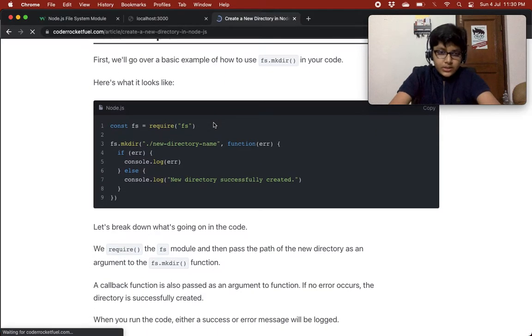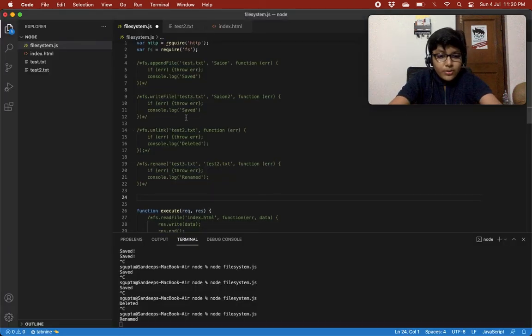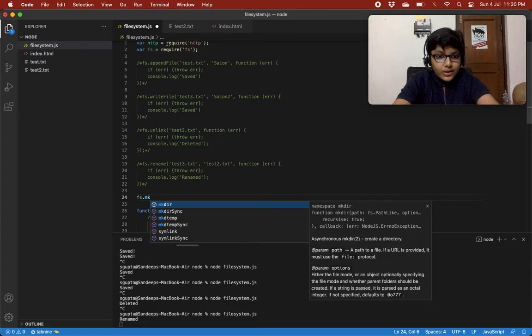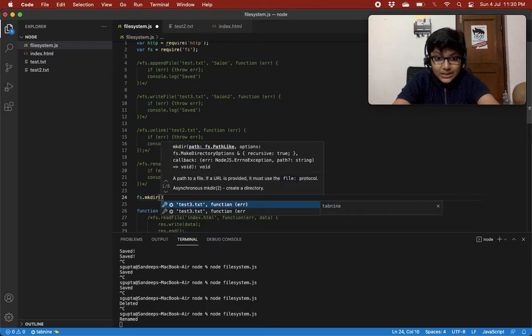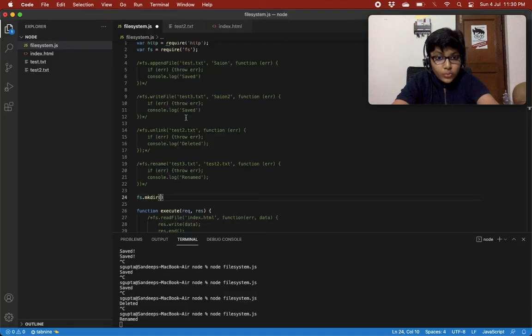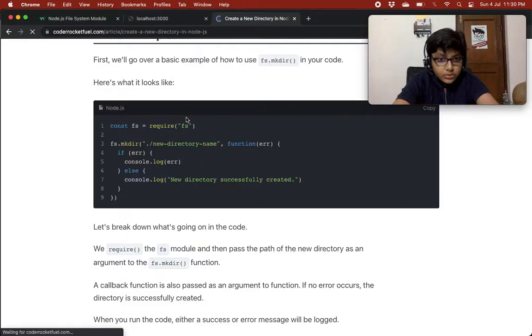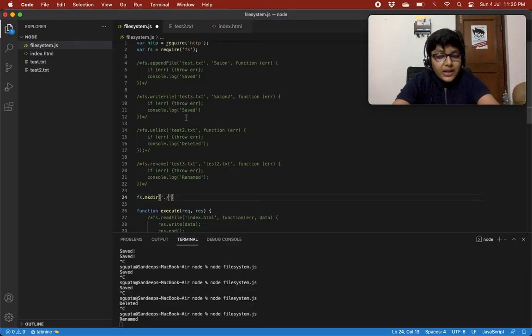Let's do the basic example. So basically we need to require fs, as we all know. Then what we can do, fs.mkdir. What this mkdir does is create a new directory. And now we can just give a new directory name, node2 mkdir.